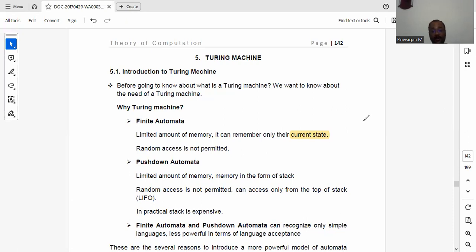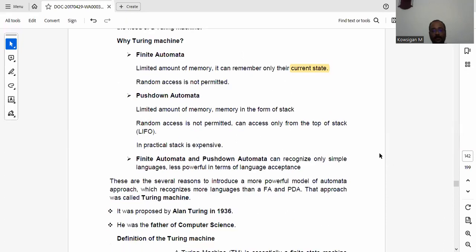Compared to finite automata, pushdown automata performs well. We can do some comparison operations in pushdown automata as well. Okay, so coming to the Turing machine. A Turing machine is a device. Finite automata and pushdown automata are mathematical models, whereas the Turing machine is a device that can perform both finite automata and pushdown automata, and it will overcome their limitations. Clearly understand that a Turing machine is related to our real world computer.